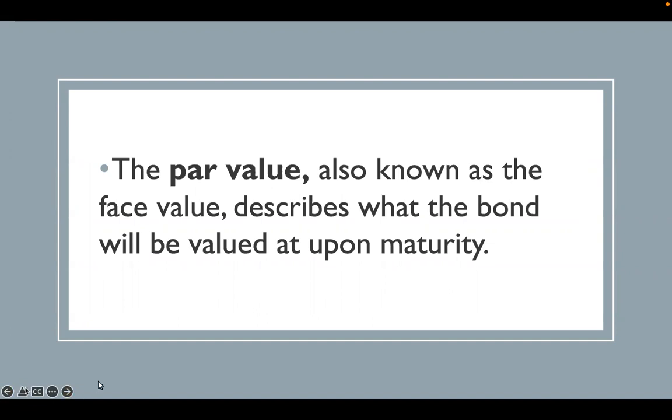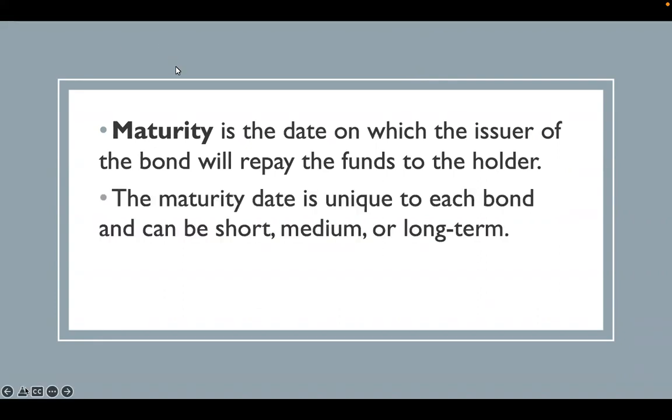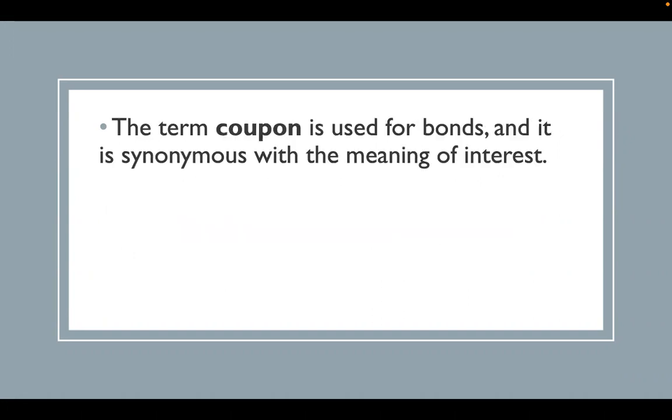Maturity. Well, this is the time period, right? So it's the date on which the issuer of the bond will repay all of the funds, right? The par value to the holder. So the maturity date is unique. So each bond will have a different maturity date. It can be a short-term bond, long-term, medium-term. It really just depends on the needs of the issuer. So whoever is issuing the bonds, who is selling them, they determine the length of term for the bond and when the maturity date will be. So very different. There's no one term thing.